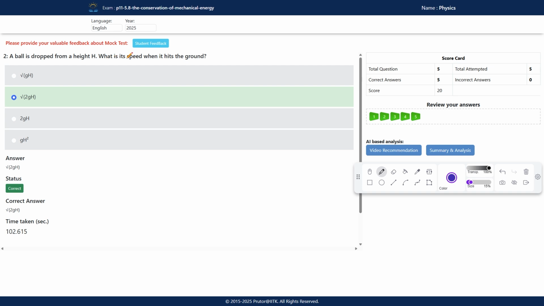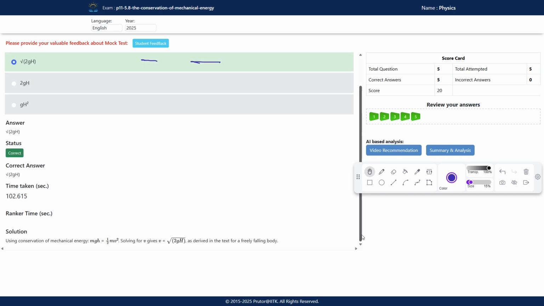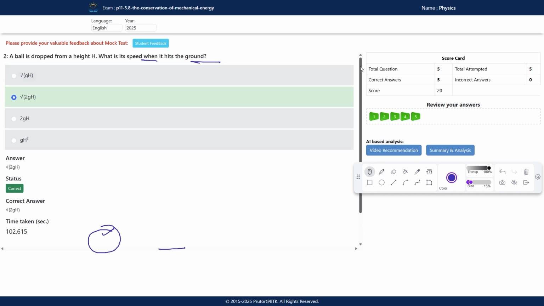What is its speed when it hits the ground? So when it hits the ground, we will use the conservation of mechanical energy. mgh is equal to half mv square. So v will be under root 2gh. So under root 2gh is the correct one.